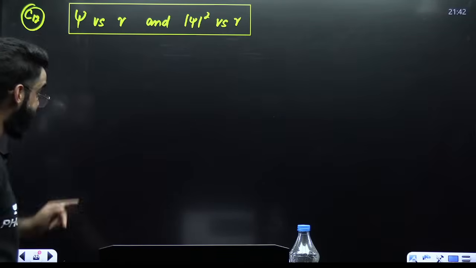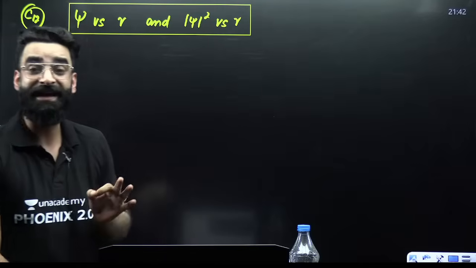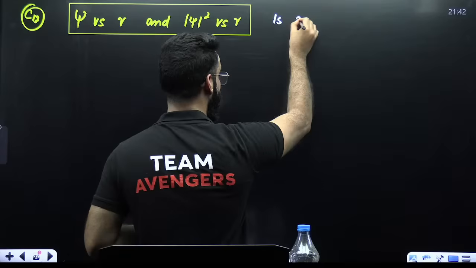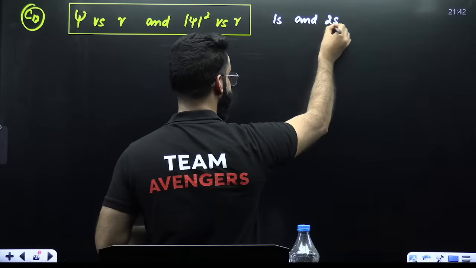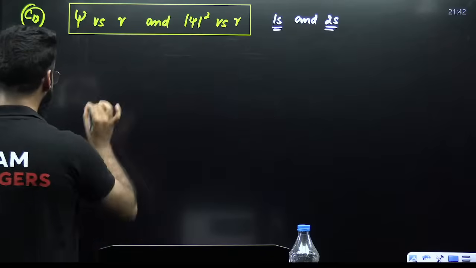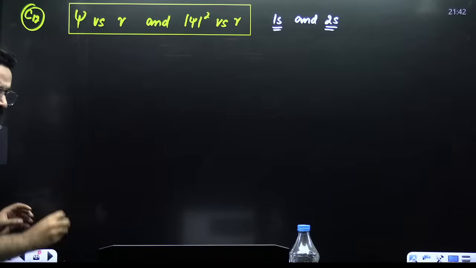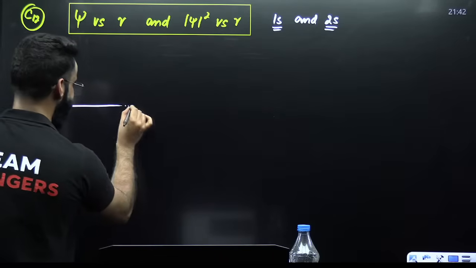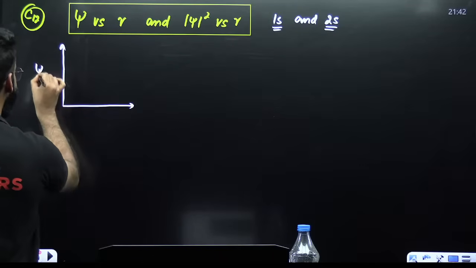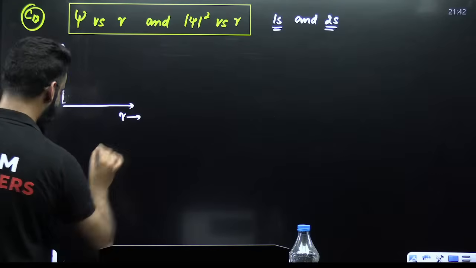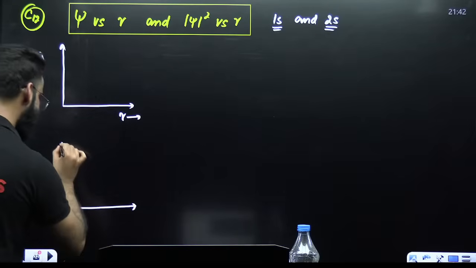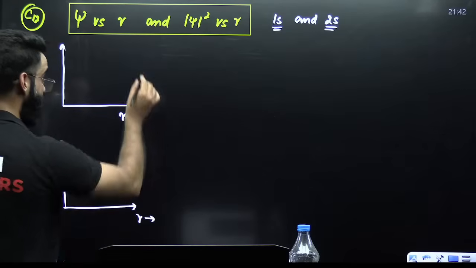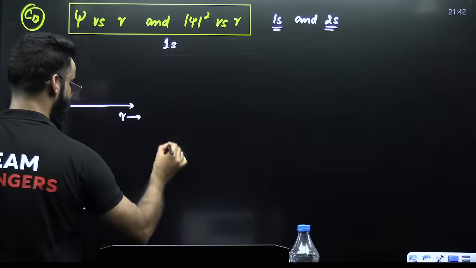This is one more concept, my dear students, which is frequently asked. Psi versus r and psi square versus r. This is in your syllabus, only for 1s and 2s. Now, I'll directly give you the graphs. Just remember them directly. No need to go for the conceptual understanding. So first of all, psi versus r and psi square versus r, for which orbital? For 1s.